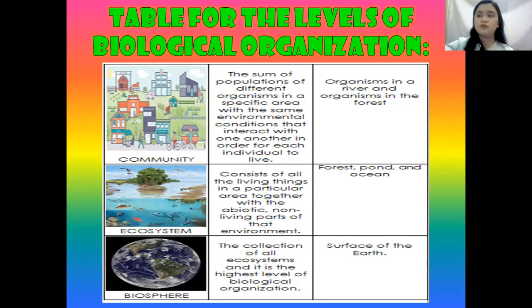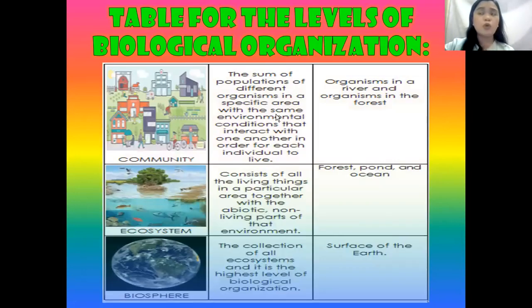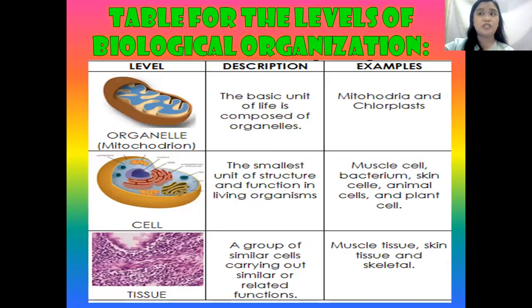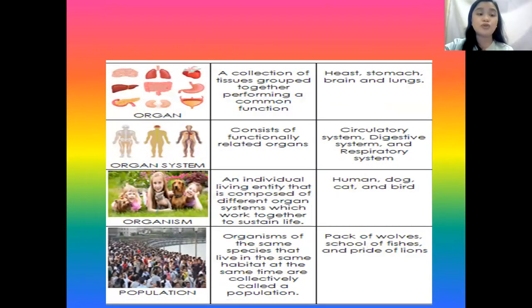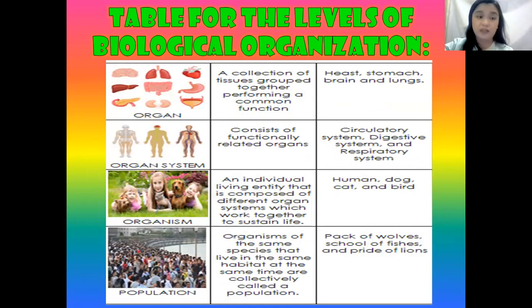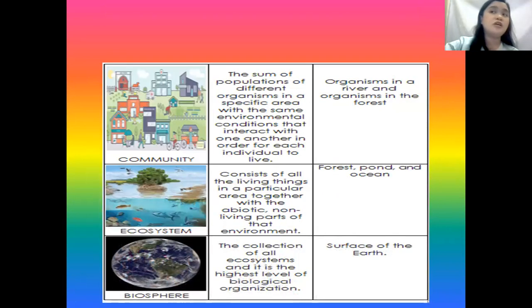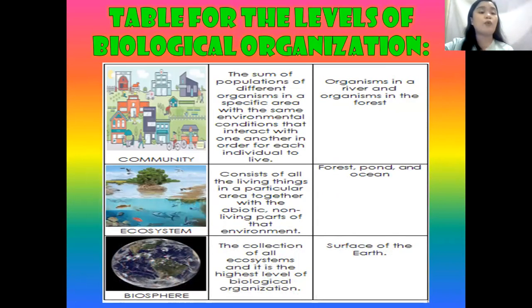Okay, so let's review before we proceed to our review activity. What are the levels of biological organization? Again, we have first organelle, like the mitochondria. Second, the cell. Third, tissue. Fourth, organ. Fifth, organ system. Sixth, organism. Seventh, population. Eighth, community. Ninth, ecosystem. And the last one, which is the whole, is the biosphere.